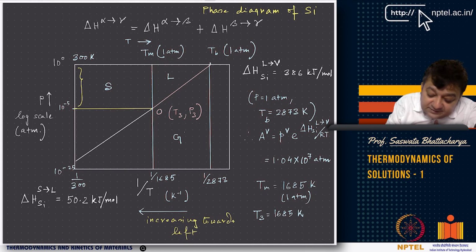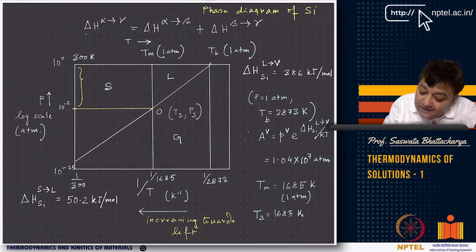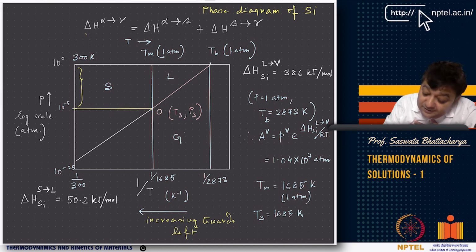Say basically the enthalpy of sublimation from alpha to gamma for silicon again can be written as the sum of the enthalpy of melting of silicon plus, right, alpha to beta is melting, liquid to solid, and the enthalpy of beta to gamma, right, delta H alpha to gamma. So the alpha to gamma process is subdivided into two processes, alpha to beta and beta to gamma. Now see another thing, as I told in the previous lecture, that the boiling point has to be greater than the melting point, right? The boiling point usually is greater than the melting point at 1 atmosphere pressure.